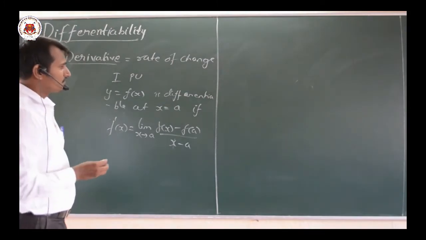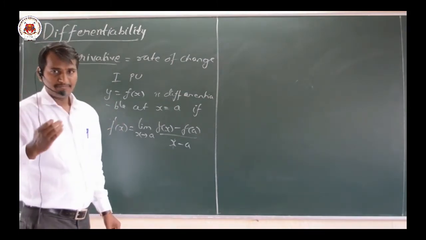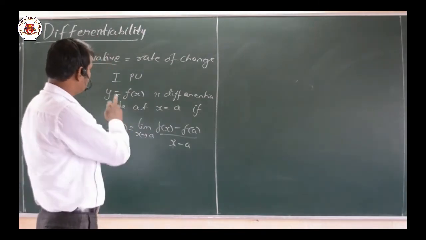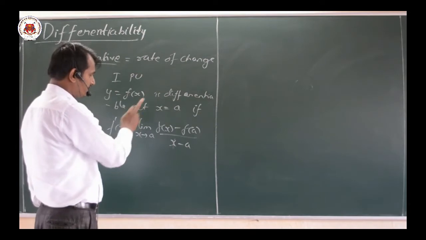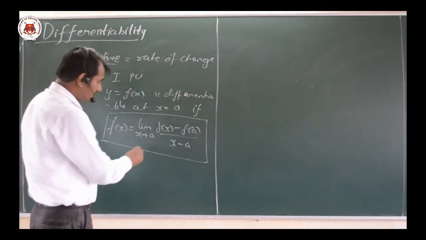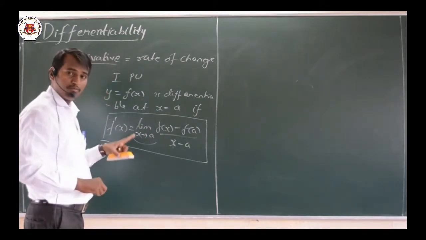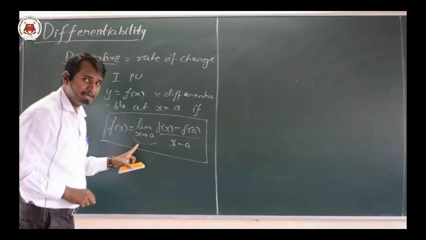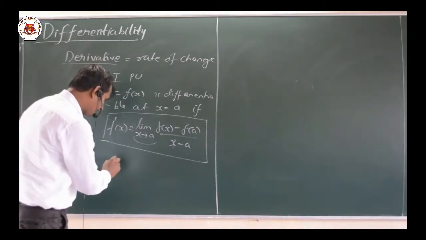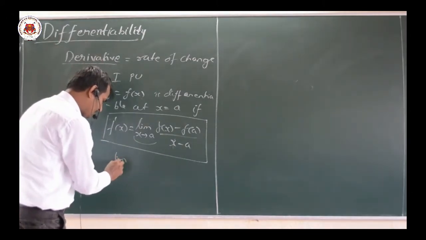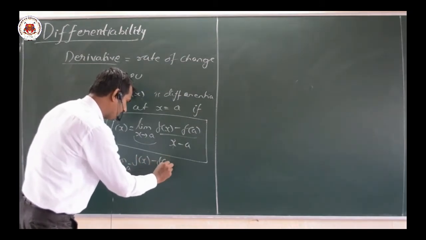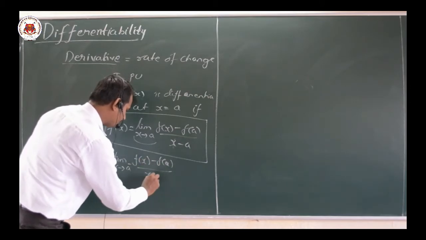First we had learnt about continuity, and now we are learning about differentiability. This function y is equal to f of x is differentiable if it satisfies this concept. Since the limit is there, both left hand limit and right hand limit should exist. That is a very important thing. Left hand limit is limit as x tends to a negative, f of x minus f of a divided by x minus a.